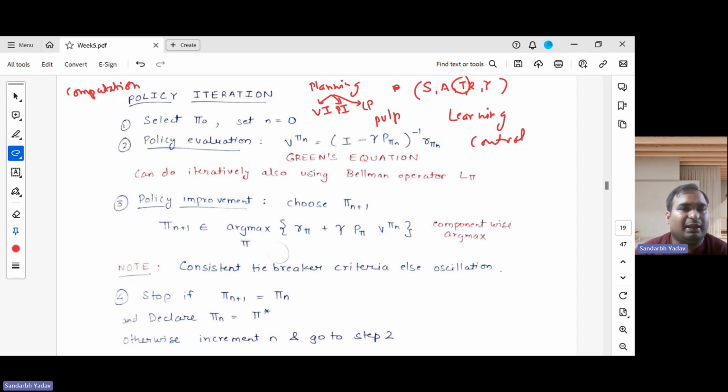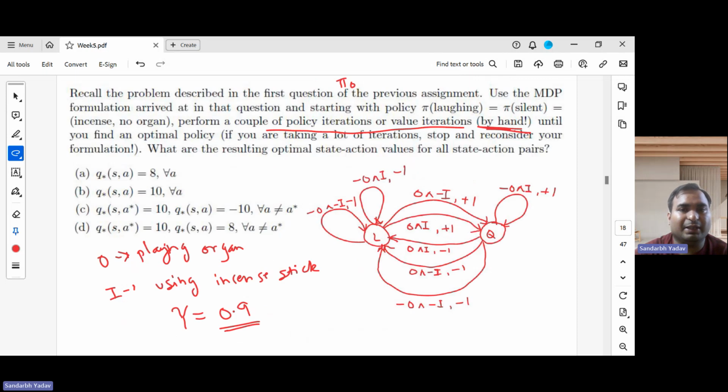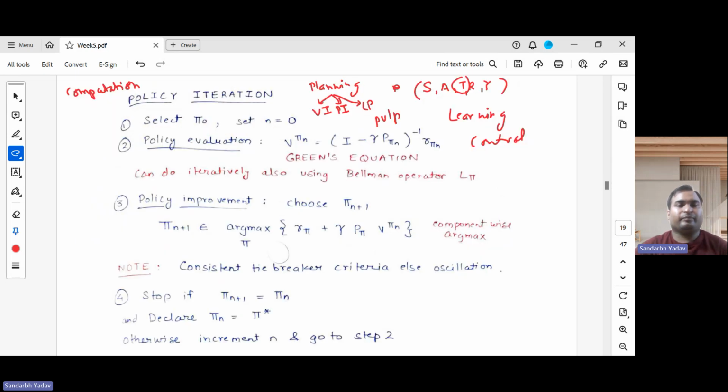In this slide, I have given you the policy iteration algorithm. It operates in 4 basic steps. First we begin with some initial policy. In this problem, we have been given an initial policy itself, which says if you are in laughing state, take this action and remain in laughing state. If you are in quiet state, again take the same action and remain in quiet state. This is the initial policy given to us.